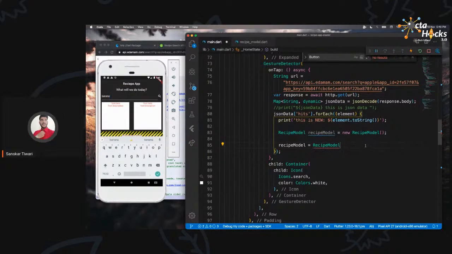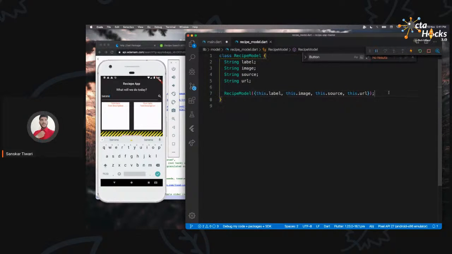Now we need to create a function to convert this to a recipe model. By this I mean basically this element to string which we printed right now, this map behind this. So I'm going to go to my recipe model, and over here we are going to create a new function. That function is going to be called factory. There may be things which you are confused about, why it is called this, but what you need to focus on is the main thing, which is recipe model dot from map. So what does it say?